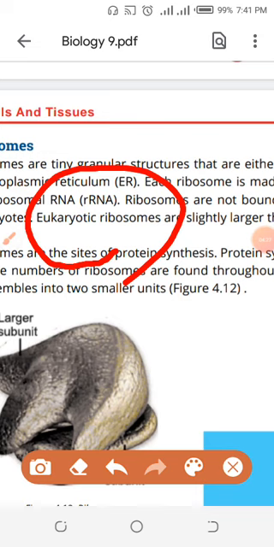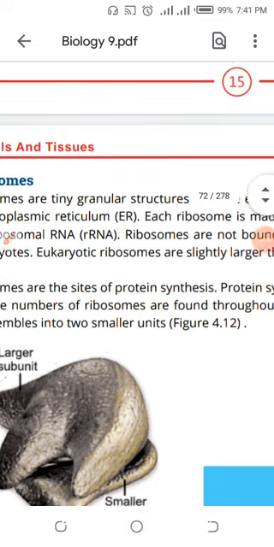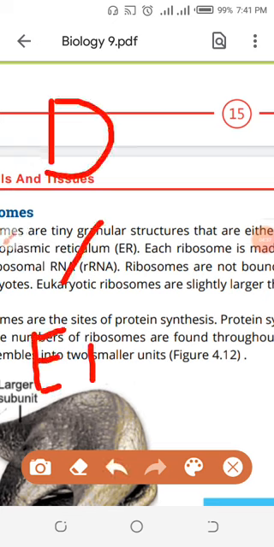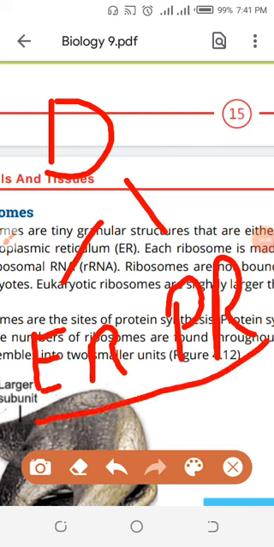So what is the problem here? What is the actual problem here? What is the difference between the eukaryotic ribosomes and the prokaryotic ribosomes? What is the difference between these two types of ribosomes?